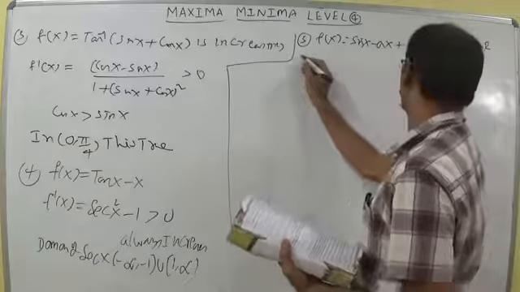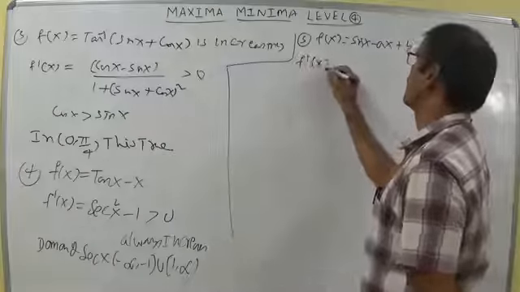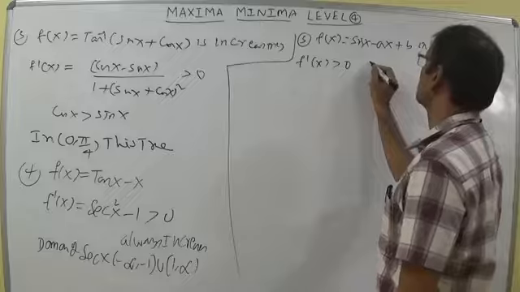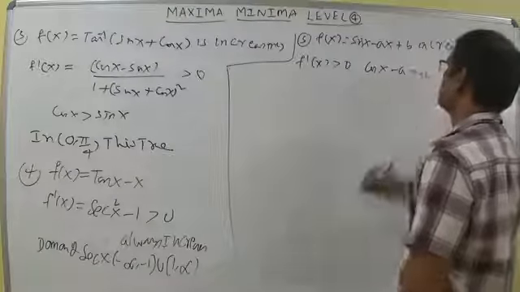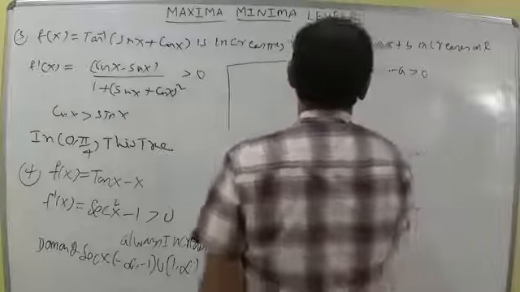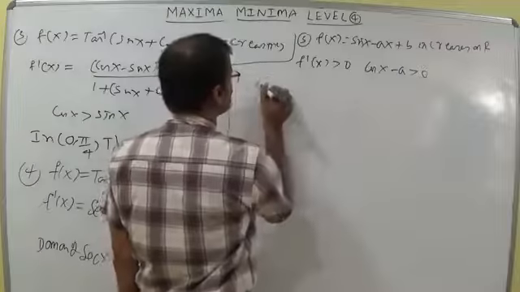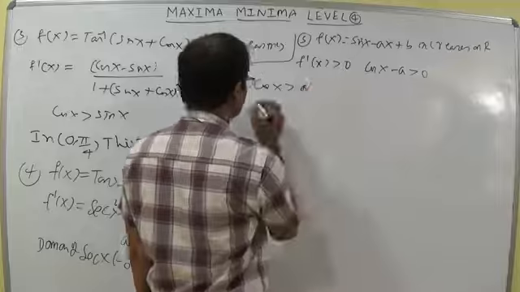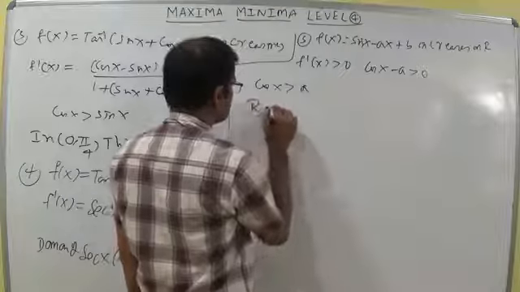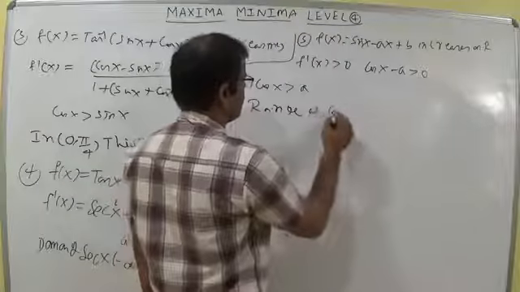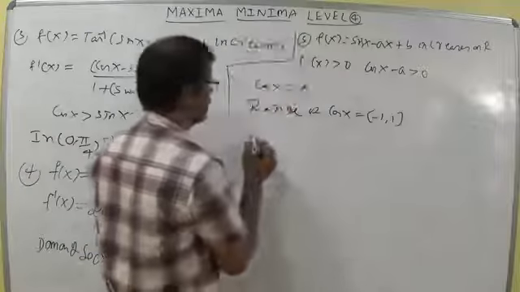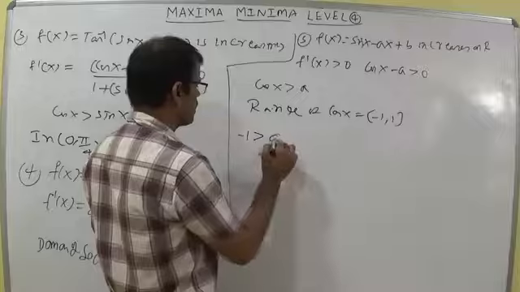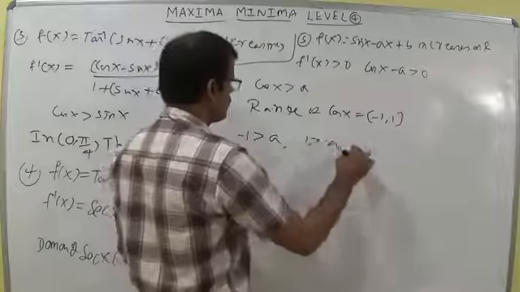Increasing gives f dash x greater than 0. We can write the derivative of sin x as cos x, minus a greater than 0. Cos x minus a greater than 0. So we can say here cos x greater than a. So I am writing the range of cos x. Range of cos x equals minus 1 comma 1. So minus 1 greater than a and 1 greater than a.